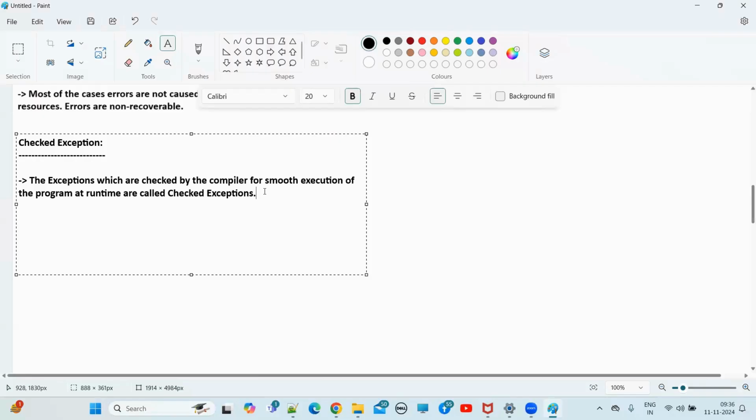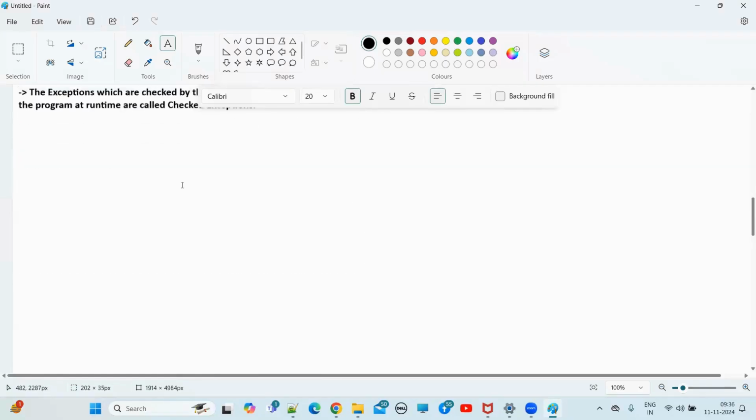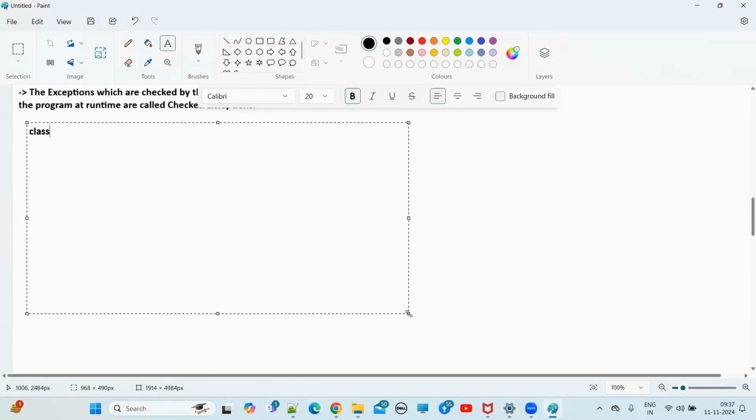So now, by seeing this code, who will act first? Finally, we will write one Java program. Let me write an example here. Let's suppose I am writing one class, class Test. In the class Test we have a few lines of code.